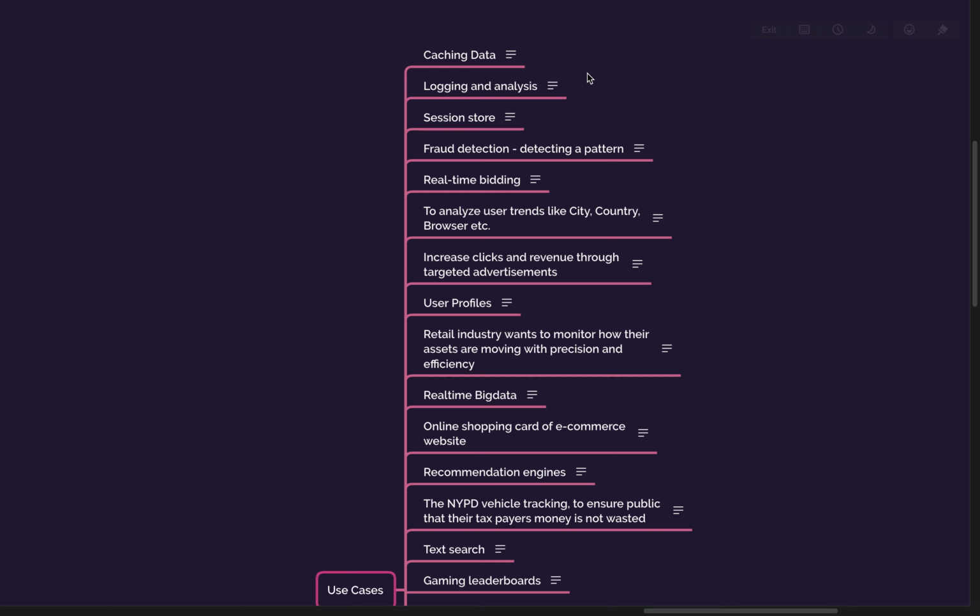Okay, so now the session store. When a user comes into the system, the user logs in. So what is the use case here? The user has logged into the system and is browsing the store, and at that time we need to store his session somewhere, and once the user logs out, we can close his session. So which kind of database should we prefer here?